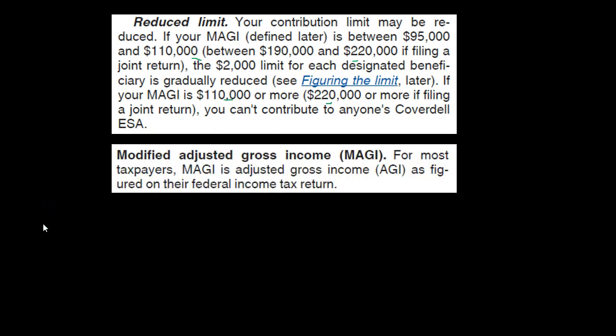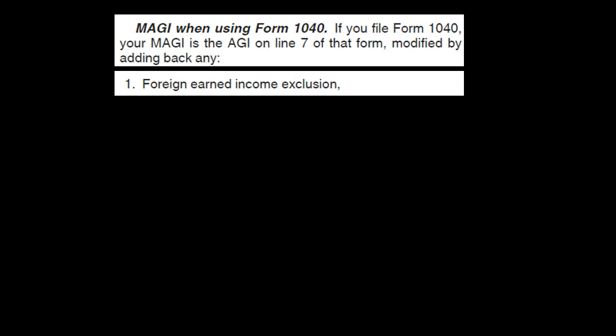Back to the text. Modified adjusted gross income, MAGI. For most taxpayers, modified adjusted gross income is adjusted gross income, or AGI, line 7 on the 1040, as figured on their federal income tax return. Modified AGI when using Form 1040. If you file Form 1040, your modified AGI is the AGI on line 7 of that form, modified by adding back any of the following. These are only things that would apply. If they don't apply, then of course your modified AGI is your AGI on line 7 of 1040.